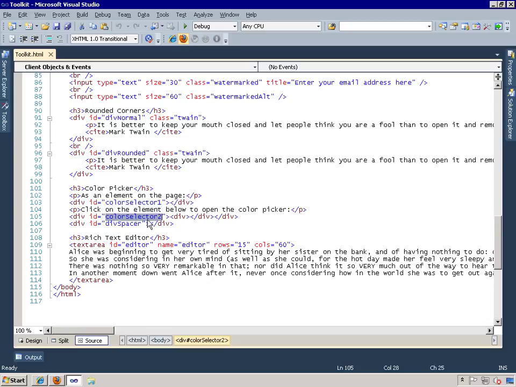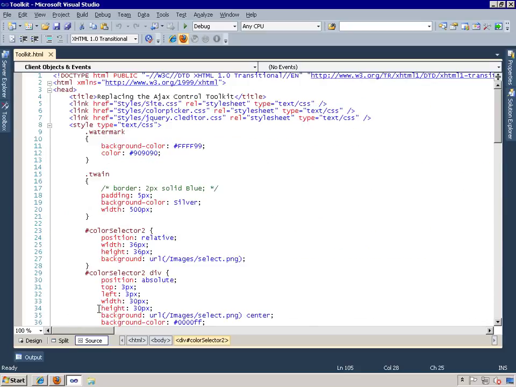And then Color Selector 2 is a little bit more complex because it consists of a pair of nested div elements. So you have these empty div elements right there, and one of which is going to contain a nice image that's provided with the color picker plugin. All right, there's also a div spacer here that I used to just keep the rest of the page a little bit separated from the color picker, so we had that blank spot for the second color picker to appear. So that certainly isn't necessary for the operation of the color picker, but in the sample it keeps it from overlaying the other page elements.